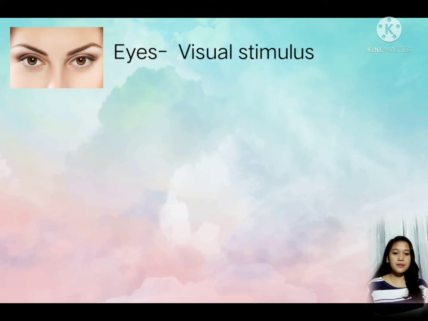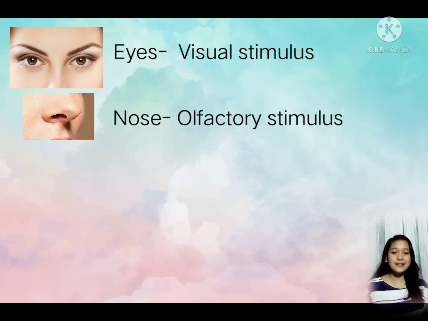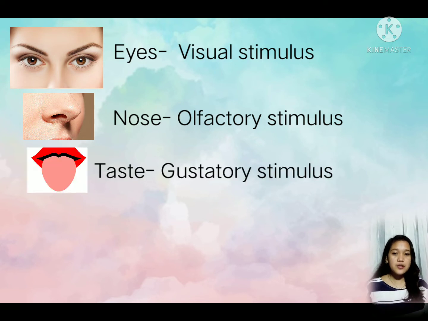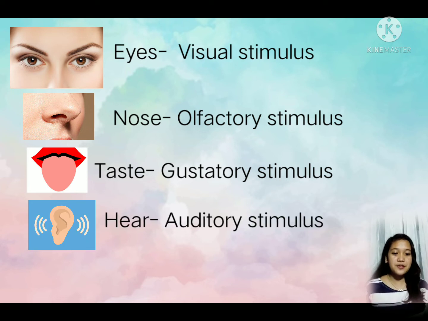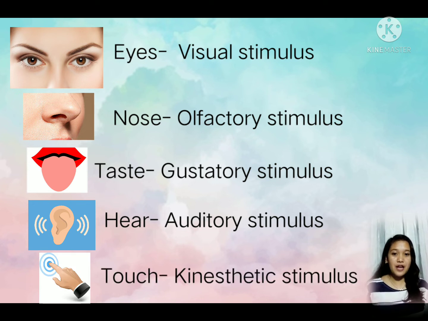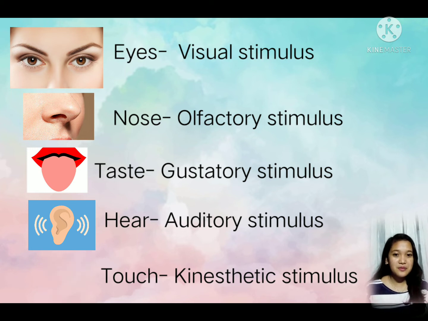Eyes. Visual stimulus, you see something and then you react. Nose. Olfactory stimulus, you smell something and then you react. Taste. Gustatory stimulus, you taste something and then you react. Hear. Auditory stimulus, you hear something and then you react. Touch. Kinesthetic stimulus, you feel something and then you react. We learn to associate certain acts with the responses they produce.